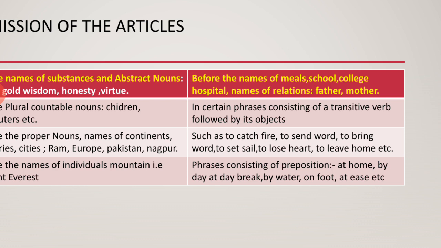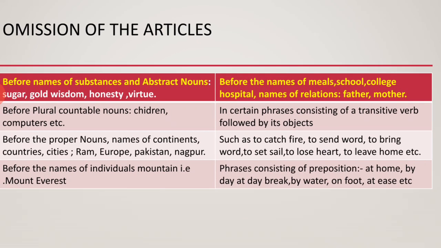School, college, hospital, names of relations, father, mother, never use an article. But remember one thing, I said there are exceptions in some things, exemptions too. So this is one of the exemptions. As I have told you, never use "the" before a meal. But when you are talking about a particular meal, a particular mineral or particular substances, then you use the article "the". Okay, just "the lunch that I had yesterday is fantastic". So we are talking of a particular lunch, then we use "the". But in the general sense, we never use "the" before that.